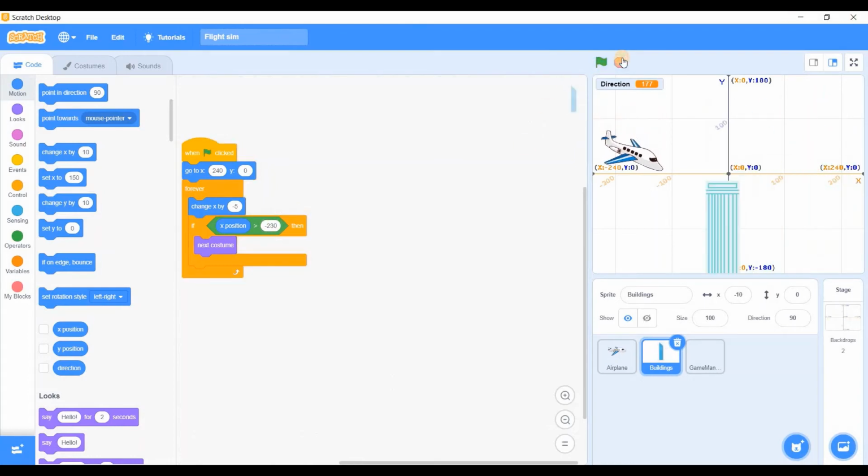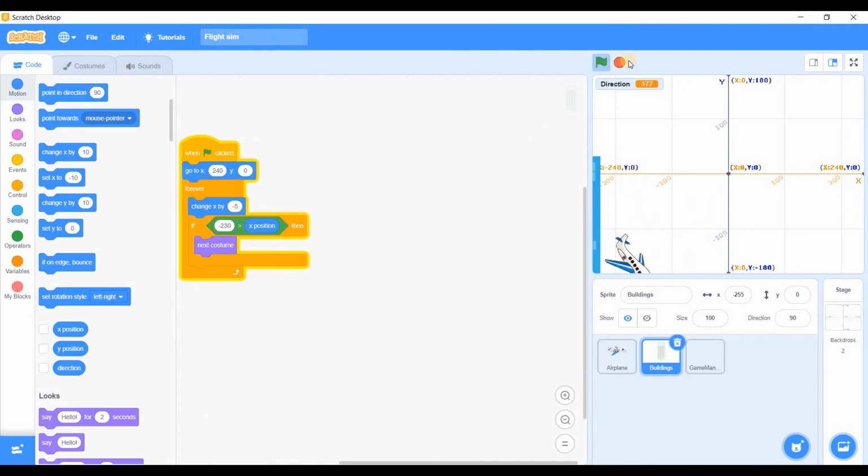So, what? Oh man, negative 230. If it is smaller than negative 230, sorry for that weird thing, but yes, it worked.